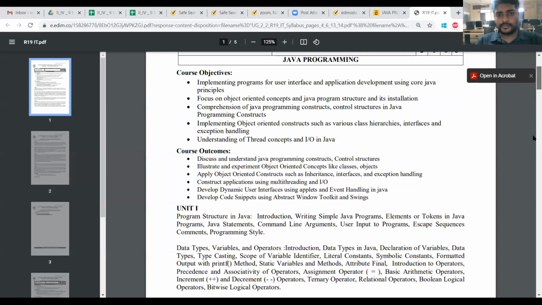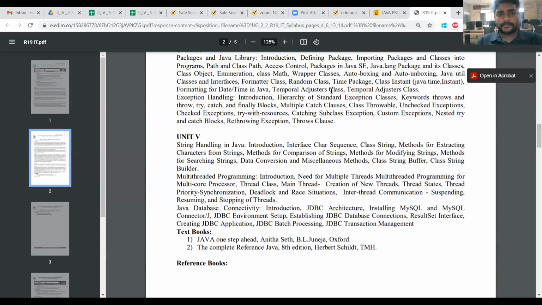Check the syllabus here. I have completed up to this one, up to threads. In threads, we have seen the need for multiple threads, that means multi-threaded programming and multi-core processors. Next, we have seen mainly the thread class, and then creation of new threads. This is important. Next, thread states, thread priorities, and synchronization. Deadlocks and race condition. Inter-thread communication. Next, suspending, resuming, and stopping of the threads.